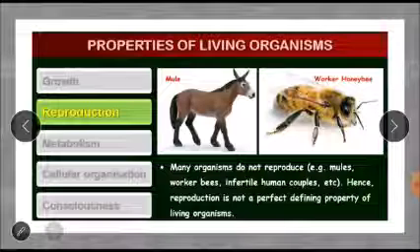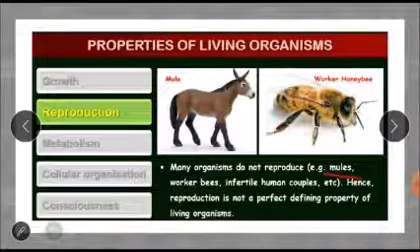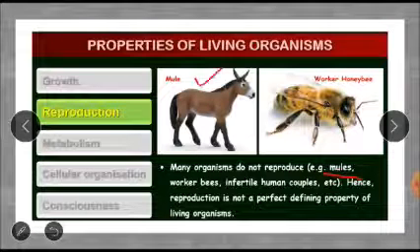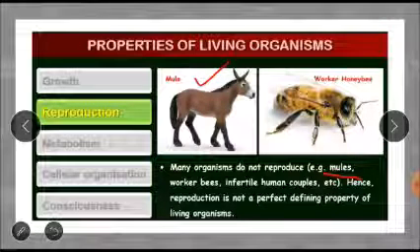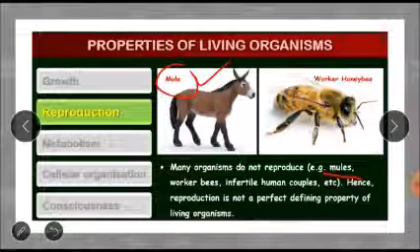Then again, like growth, reproduction also cannot be called a defining or sure-shot property of living organisms. Why? Because there are many living organisms which do not reproduce. So are they not living? For example, mules. A mule is nothing but a combination of a donkey and a horse. A mule is an infertile or sterile organism. So do you think it is not living?